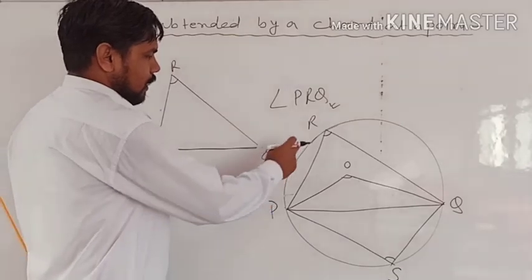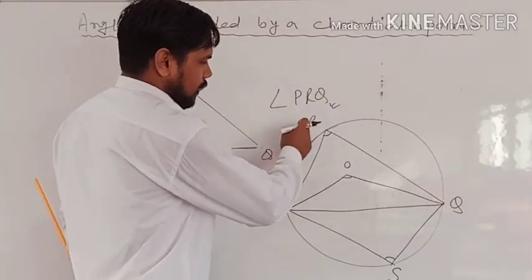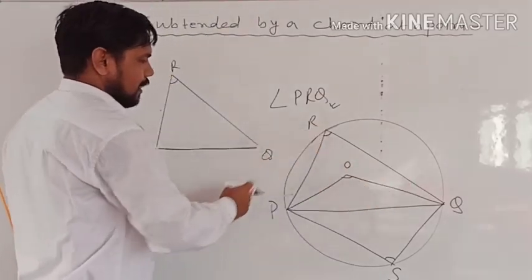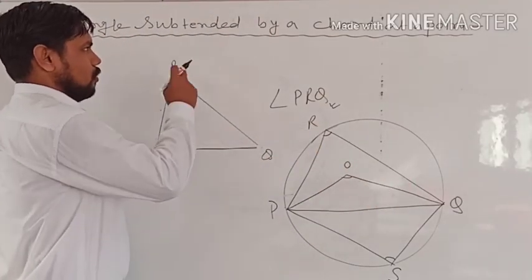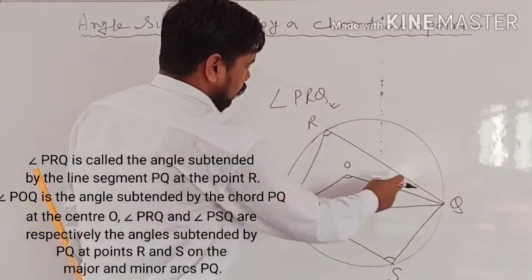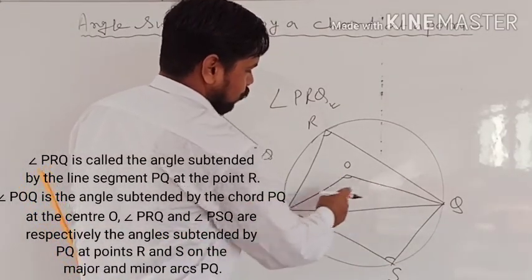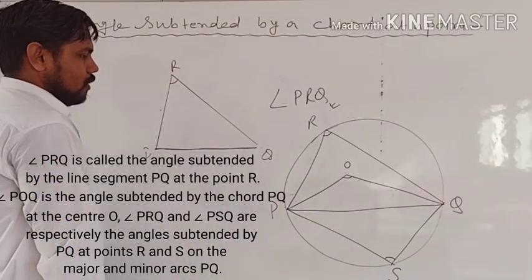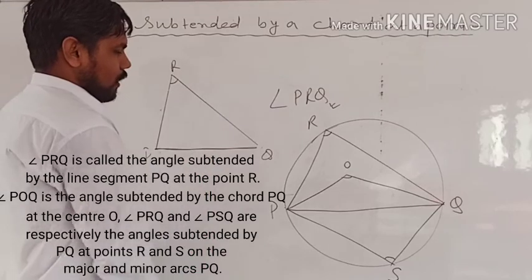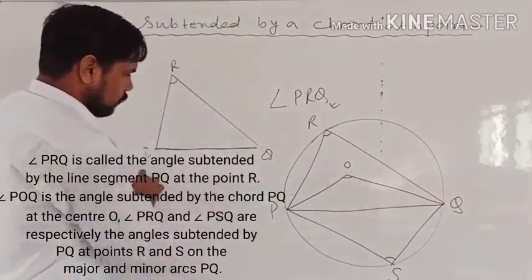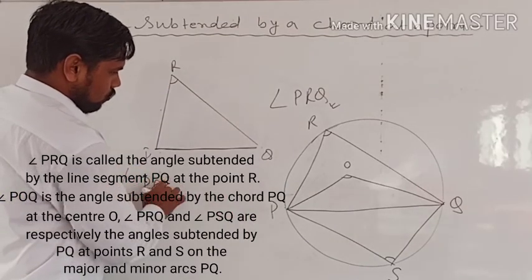In triangle PRQ, PQ is the chord and R is the angle subtended by a chord at a point. And in POQ and PSQ, both O and S are the angles subtended by a chord at a point. So first we have angle POQ.